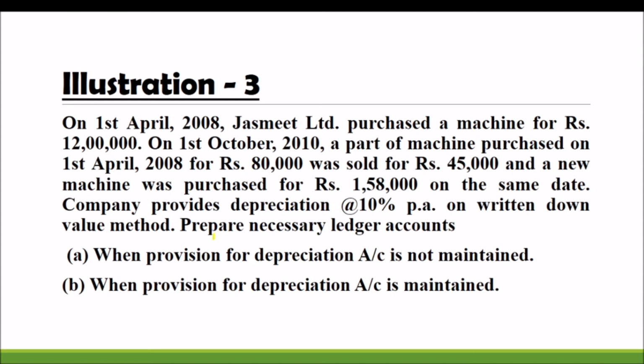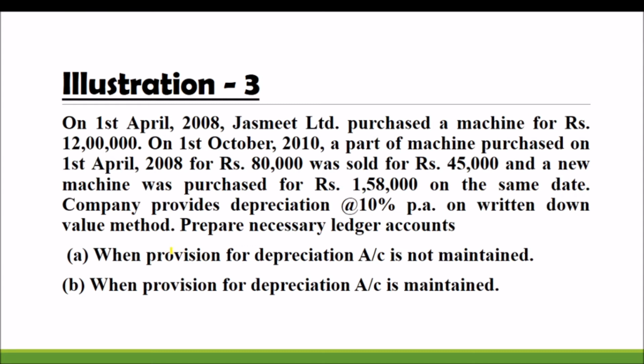On 1st April 2008, Jasmith Limited purchased a machine for rupees 12 lakh. On 1st October 2010, a part of the machine purchased on 1st April 2008 for rupees 80,000 was sold for rupees 45,000. And a new machine was purchased for 1,58,000 on the same date. Another machine purchased for 1,58,000 on the same date.